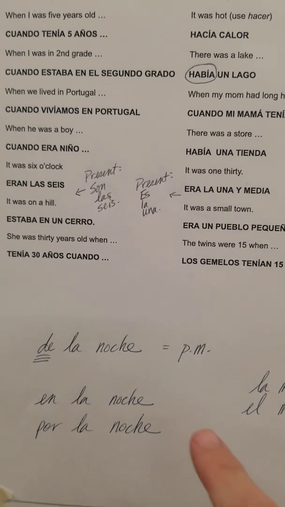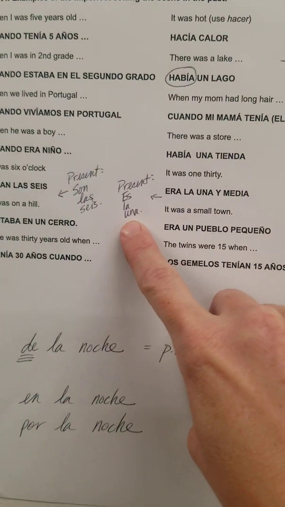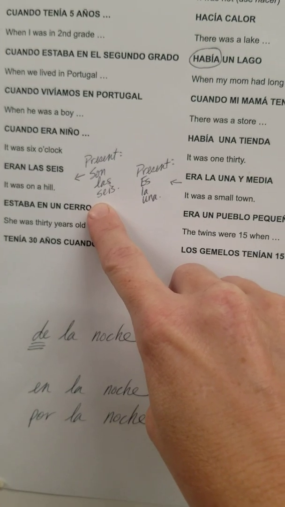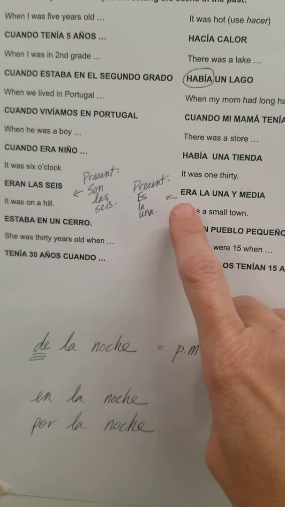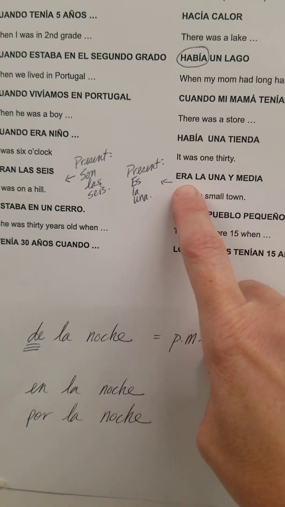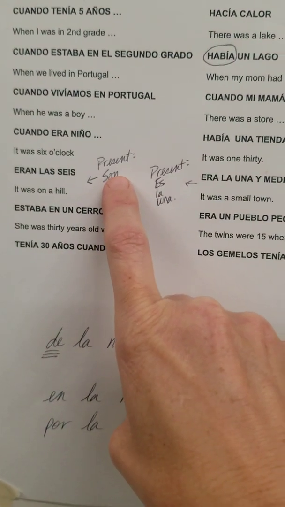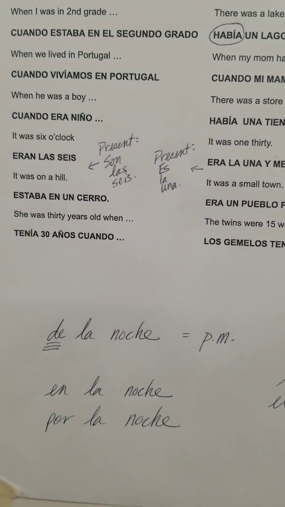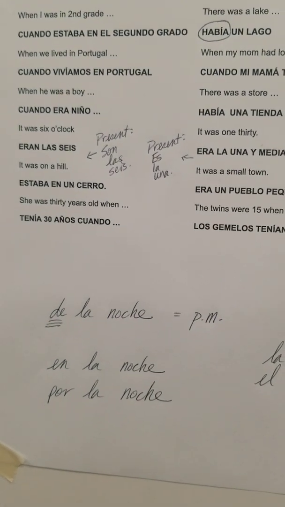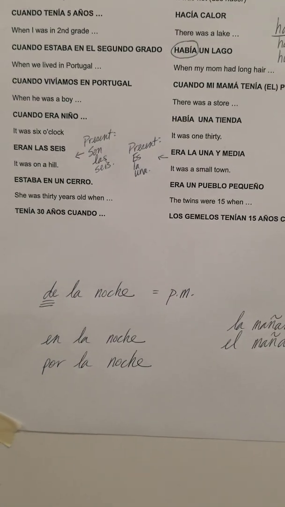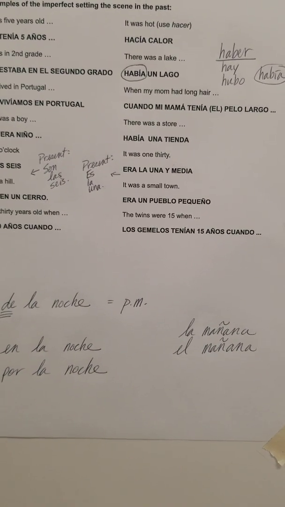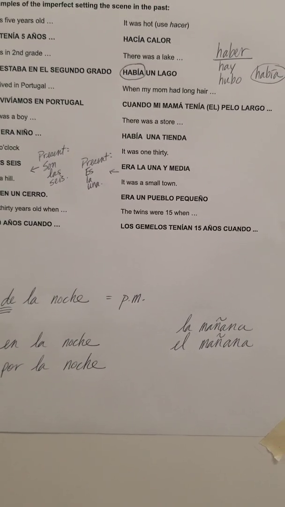Telling time, remember that in the present tense, you would say es la una, but every other time is son las 6, son las 4, son las 5:30, whatever. And so in the imperfect, you turn ser from es into era, and you turn son into eran, because that goes from present to imperfect. So all the times are eran, except for 1 o'clock, era la una. Estaba en un cerro, tenía 30 años. It was hot, hacía calor. It was cold, estaba frío or hacía frío.